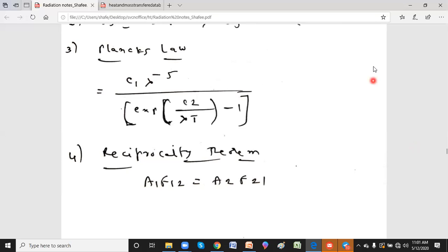Then we will continue with what exactly the shape factor is, and with reference to the data book, how you can find the shape factor. In today's class, we will solve at least one problem based on the shape factor, to find the heat transfer between two black surfaces.